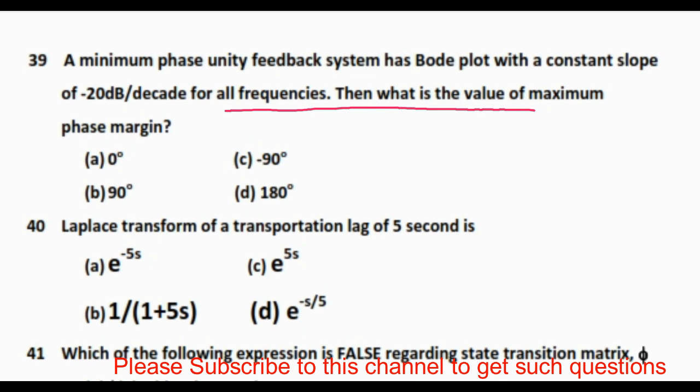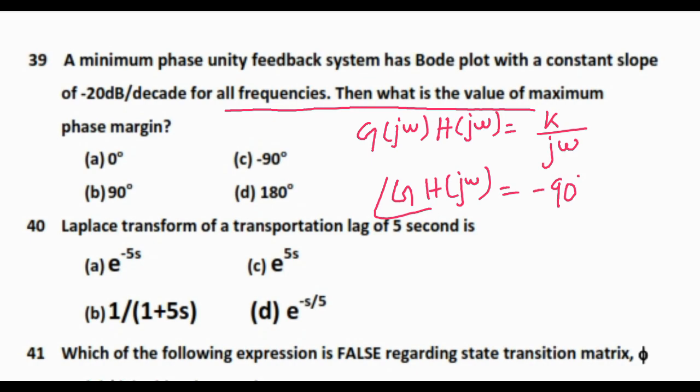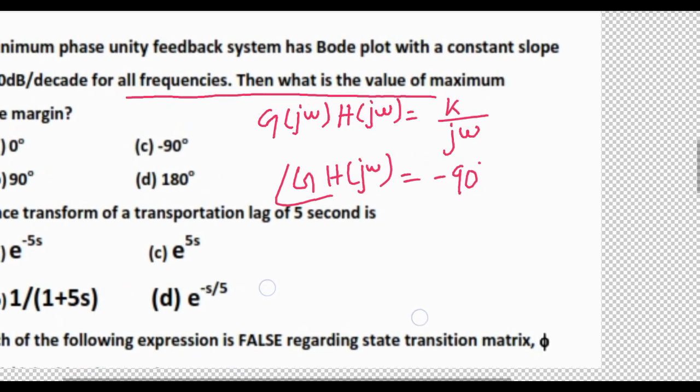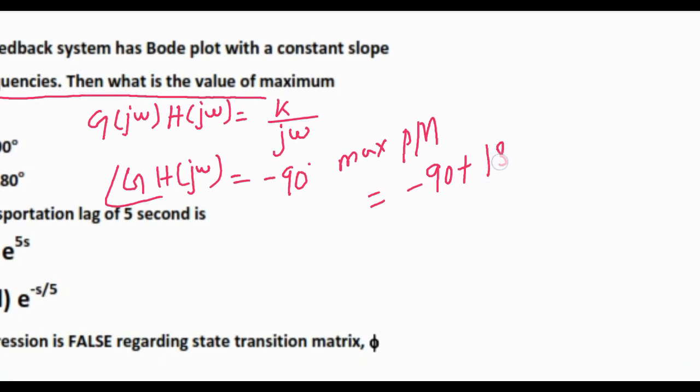So for this one, slope is given to be minus 20 dB per decade. That means G(jω)H(jω) will be equal to K by jω, and the angle of GH(jω) will be minus 90 degree. So as the angle is minus 90 degree, the maximum phase margin will be equal to minus 90 plus 180, and this will be 90 degree. Answer is 90 degree.